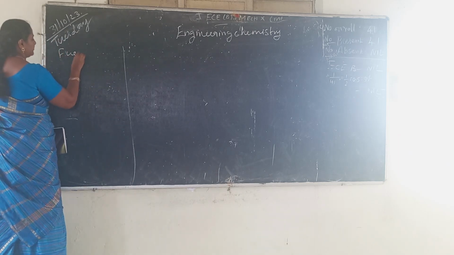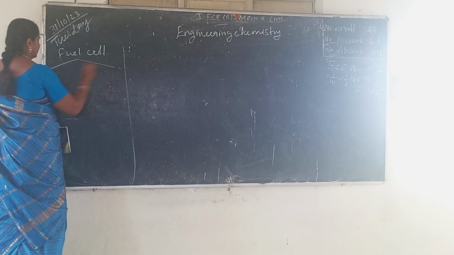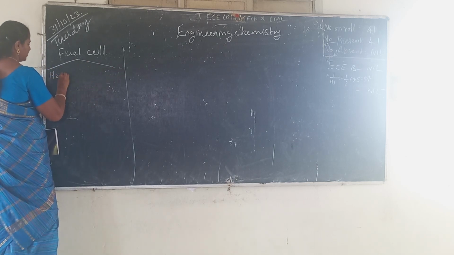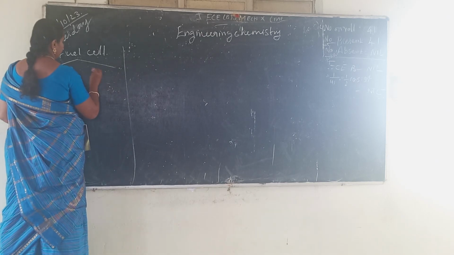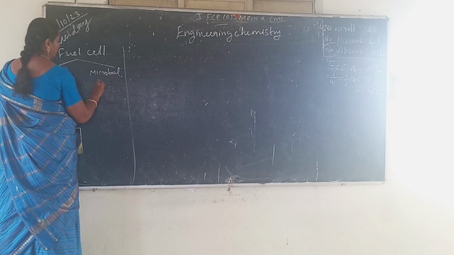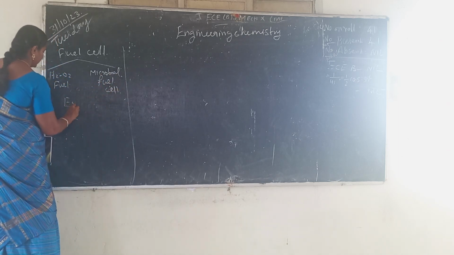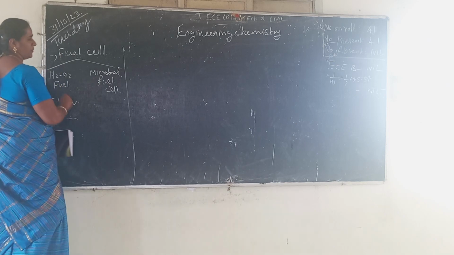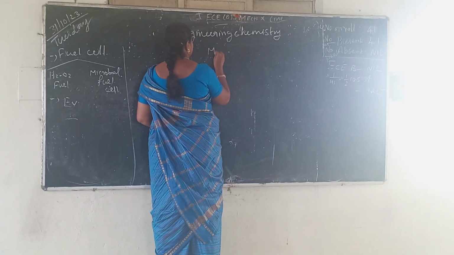Fuel cell. So there are two main kinds of fuel cell. First one, hydrogen oxygen fuel cell. Second one, microbial fuel cell. Next one, EV vehicles. So these two topics we have discussed today. First one is the microbial fuel cell.